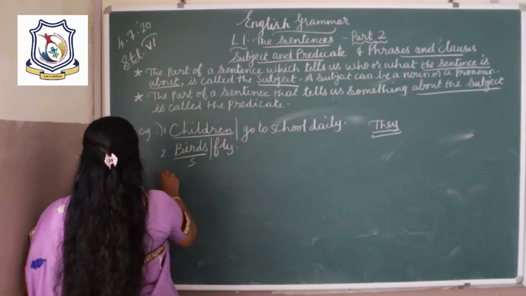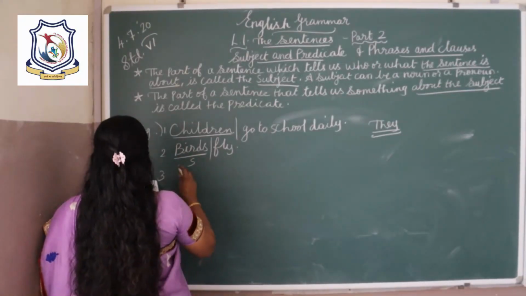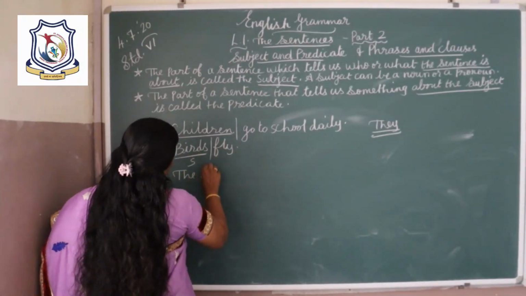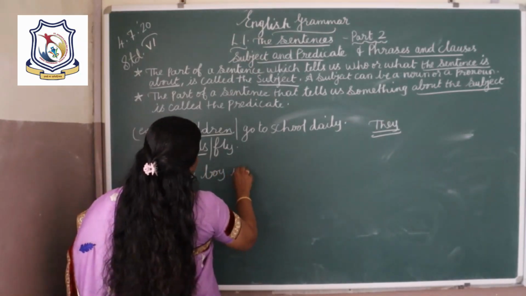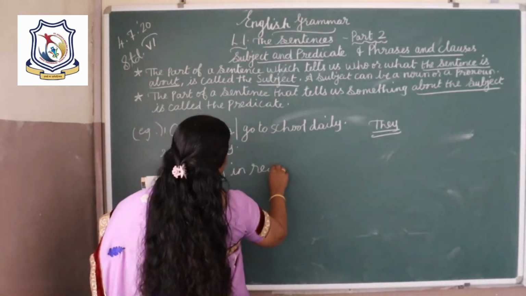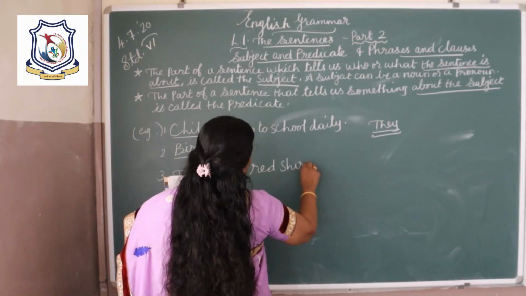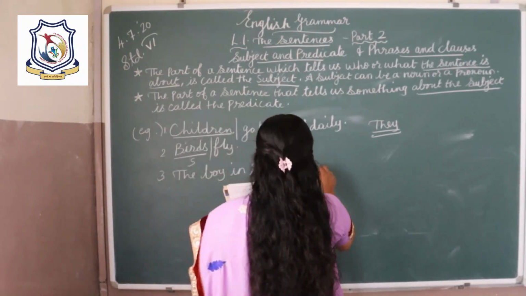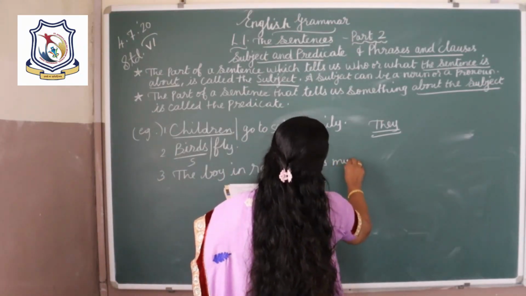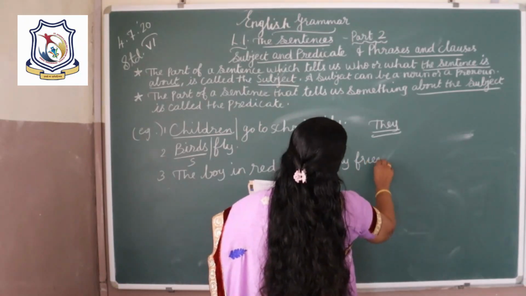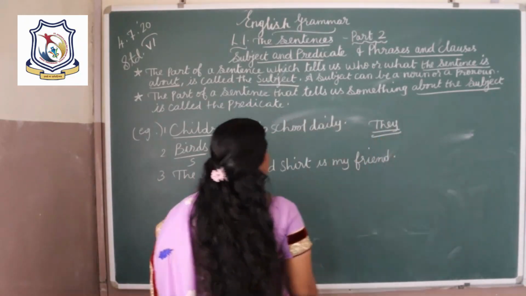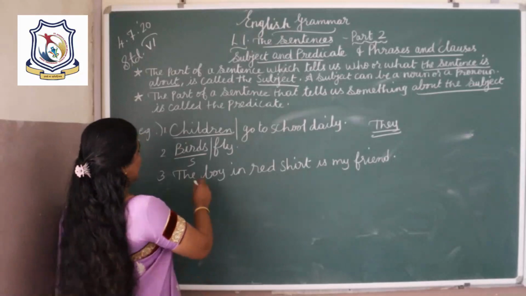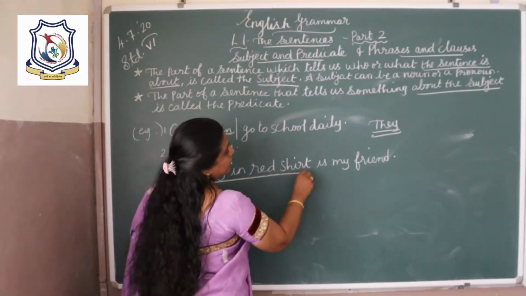Now another example, the boy in red shirt is my friend. Here the sentence is about the boy in red shirt.